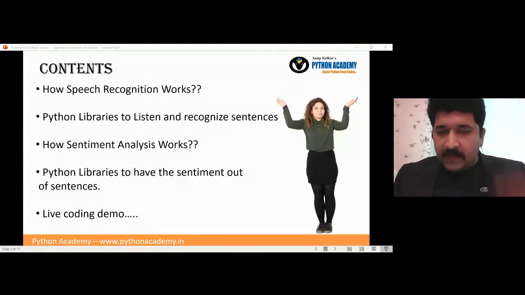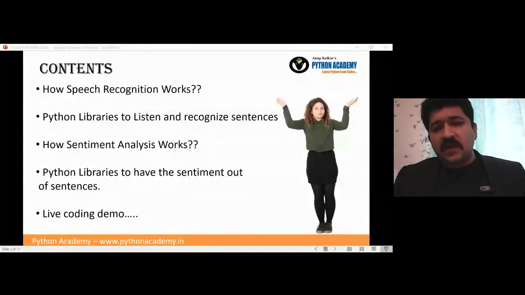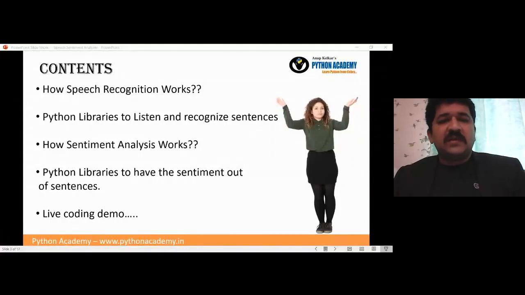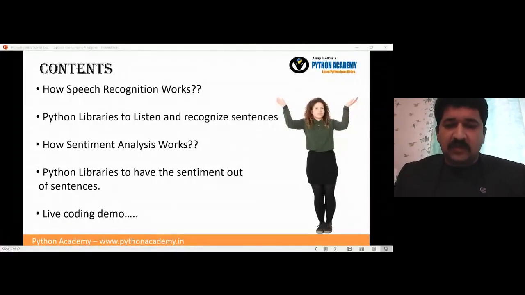There are multiple libraries available. It is not a single library; there are multiple libraries we can go ahead with. Then we will see what sentiment analysis is, the basic idea behind it, how it works, and how anyone can work on sentiment analysis if they know which libraries to use.